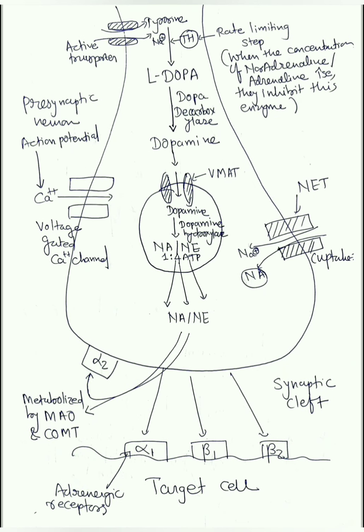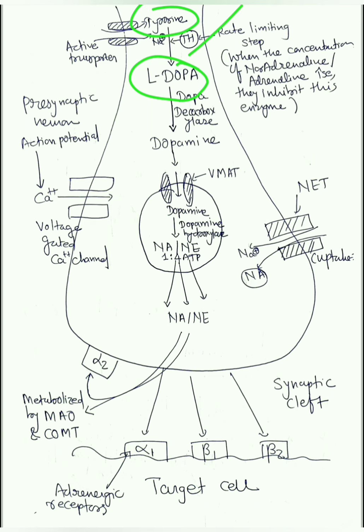Now we'll see the diagrammatic representation of how this biosynthesis, storage, release occurs. So as we have seen earlier, first one is tyrosine. From tyrosine, what will happen? What will we get? L-DOPA, that is 3,4-dihydroxyphenylalanine, with the help of enzyme TH, that is tyrosine hydroxylase.